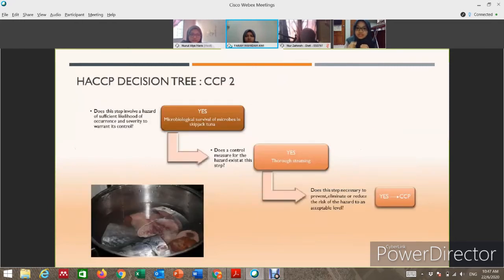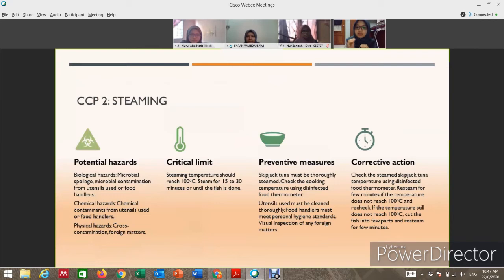This is the hazard decision tree for CCP2, which is steaming. The hazard involved here is microbiological survival of microbes in skipjack tuna, and the countermeasure is thorough steaming. The critical limit: we must steam the skipjack tuna until it reaches 100 degrees Celsius and steam for 15 to 30 minutes or until the fish is done. If we check the steamed skipjack tuna using a food thermometer and the temperature does not reach 100 degrees Celsius, we must re-steam the fish. And if the temperature still does not reach 100 degrees Celsius, we must cut the fish into a few parts and re-steam for a few minutes more.